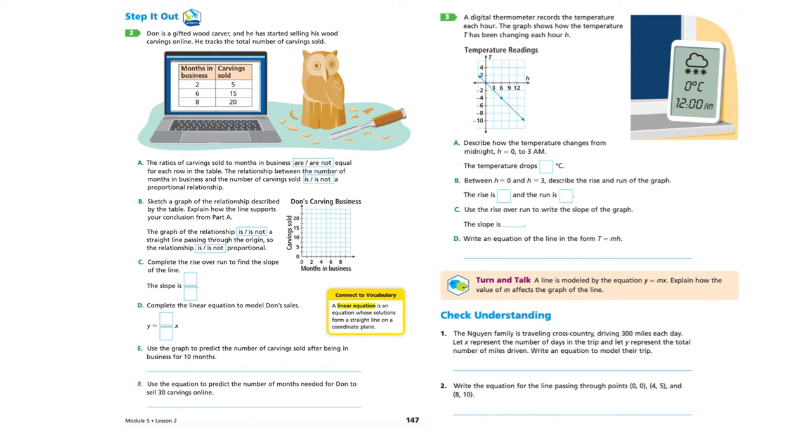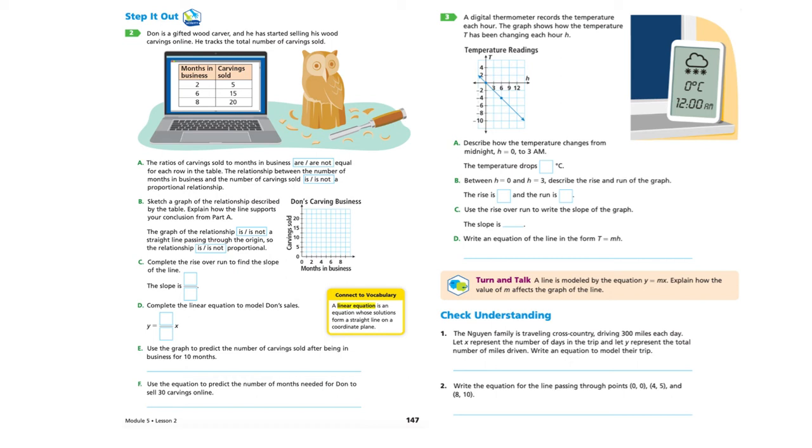B, sketch the graph of the relationship described by the table. Explain how the line supports your conclusion from part A. So you're going to graph it here. The graph of the relationship is or is not a straight line passing through the origin. So the relationship is or is not proportional. If it is a straight line passing through that origin, then you know that it is proportional.